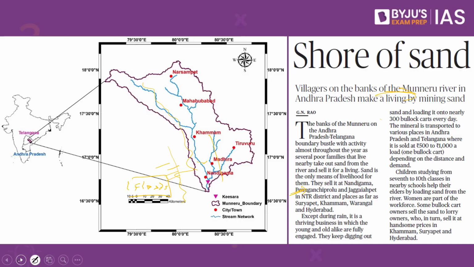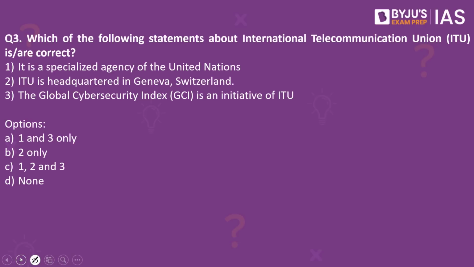Now let's look into the next practice question. Which of the following statements about the International Telecommunication Union are correct? It is a specialized agency of the United Nations. ITU is headquartered in Geneva, Switzerland. The Global Cybersecurity Index is an initiative of ITU. Which of the statements are correct? The answer to this is 1, 2 and 3.